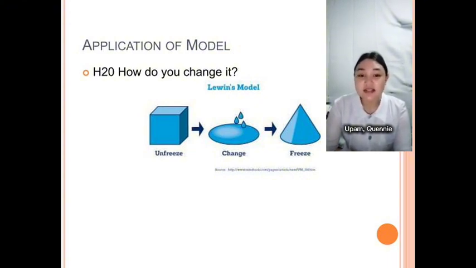The melting ice transitions to liquid water, symbolizing the process of change itself. The last one is freeze, which is the cone of ice. The liquid water then freezes into a different shape, which is a cone, representing the new and solidified state after the change has been implemented and stabilized. The shape change highlights that the end result might not be identical to the original form.